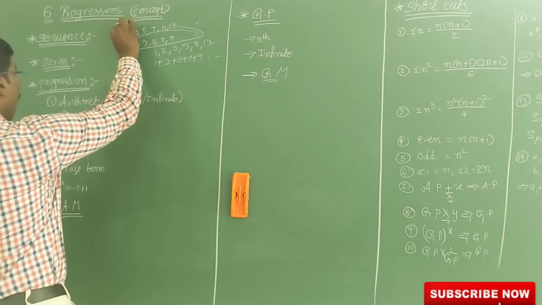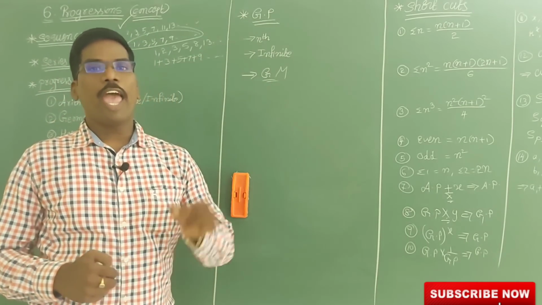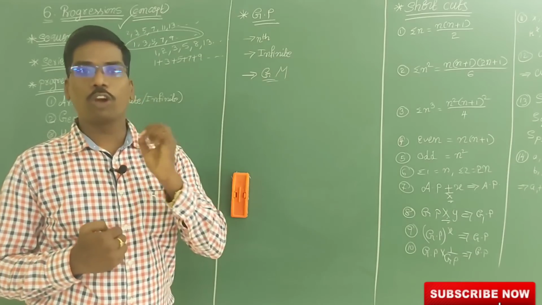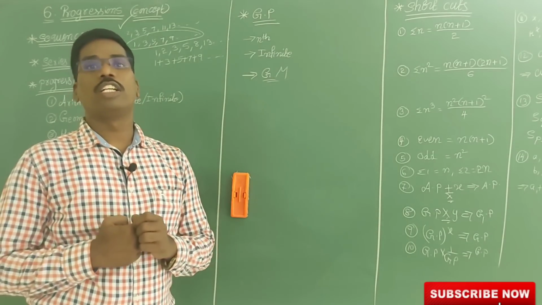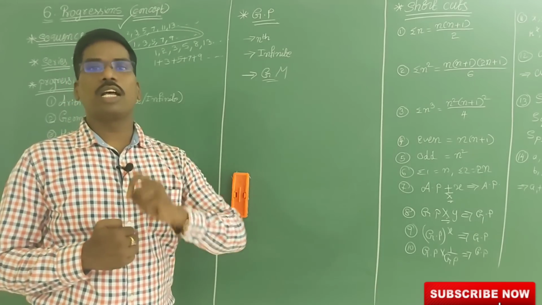Now our main definition, progressions. In a sequence, except the first term, all the remaining terms follow some definition or some formula or some structure. That is the condition.